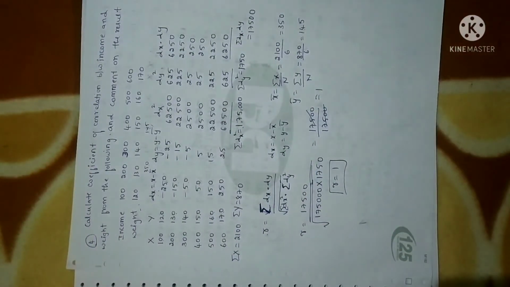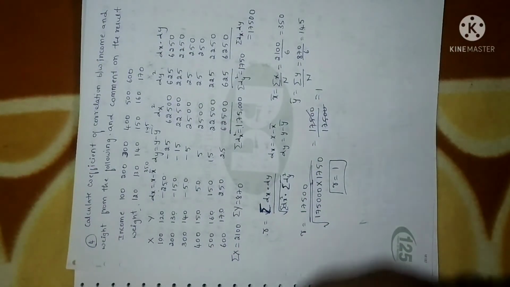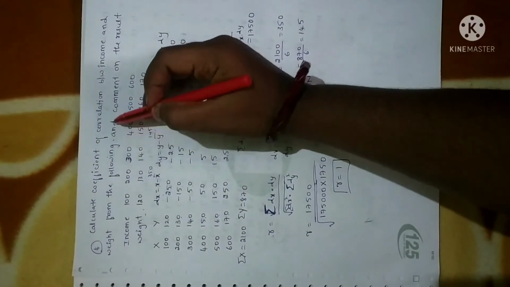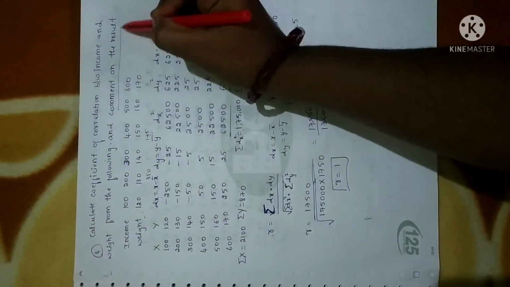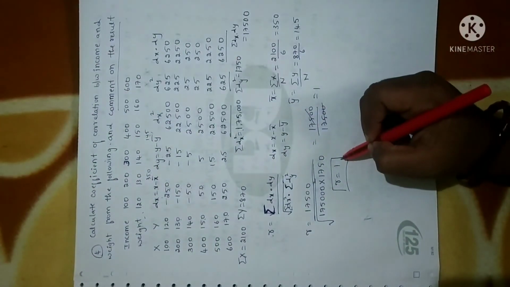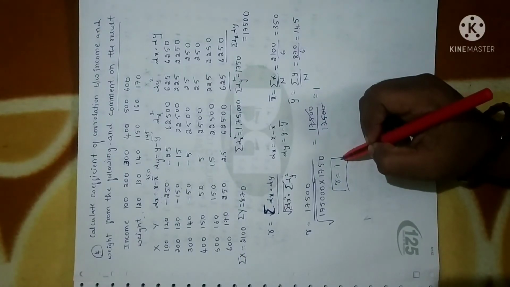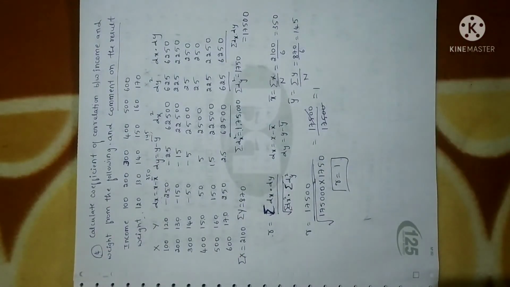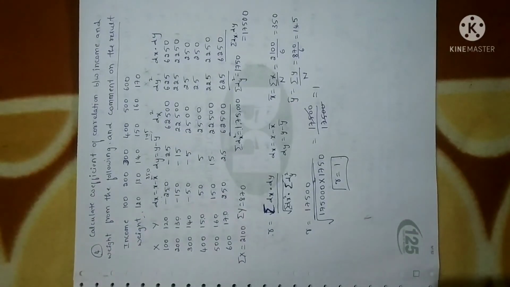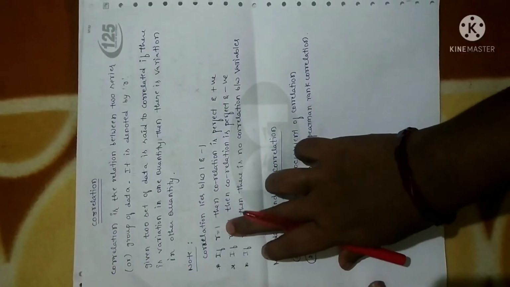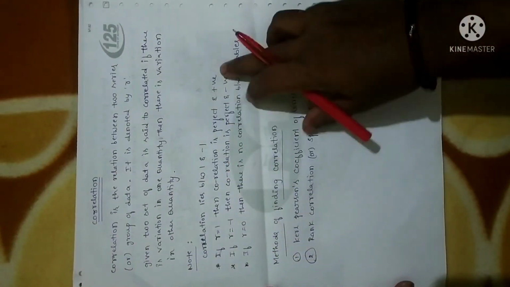So we have calculated only the coefficient of correlation. This is only one part of the question. Now we have to comment on the result, that is R is equal to 1. At the beginning of the session I told you that correlation always lies between -1 and +1. If R is equal to 1, then the correlation is perfect and positive.